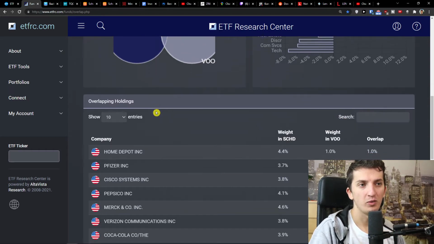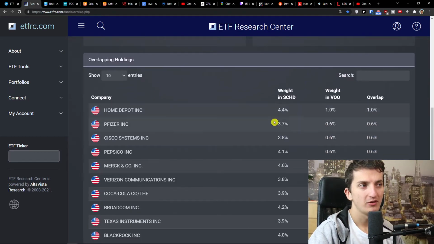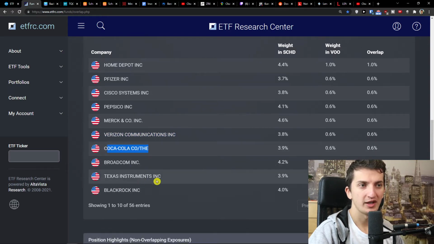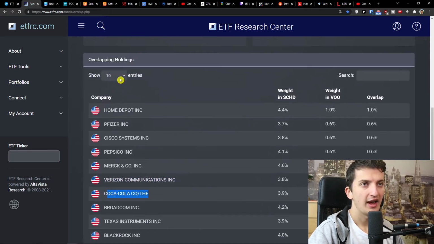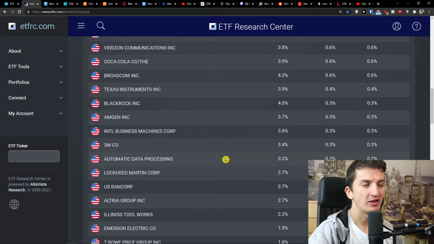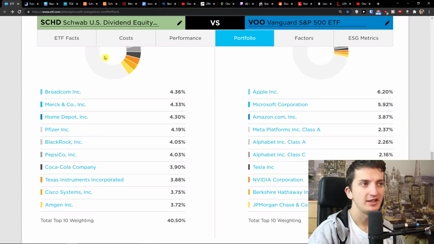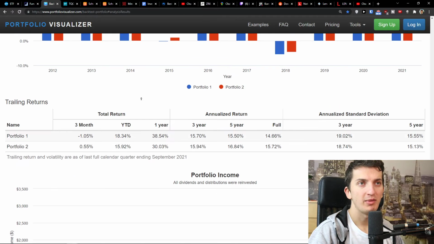Now, when we look at what they're actually overlapping in: Home Depot, Pfizer, PepsiCo, Cisco Systems, Verizon Communications, Coca-Cola, Broadcom, Texas Instruments, BlackRock. They have a lot of overlap, but the percentage is so low. As I mentioned, VOO focuses on the big technology companies like Apple, Microsoft Corporation, Google companies, Alphabet, Tesla, Nvidia, and many others. Now, let me do the backtest and let me show you.